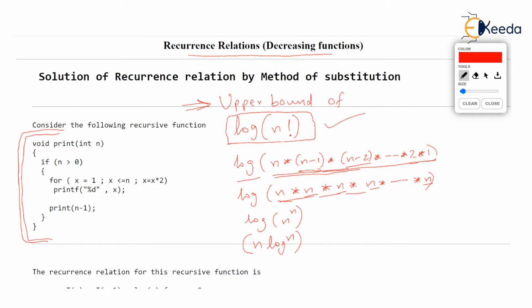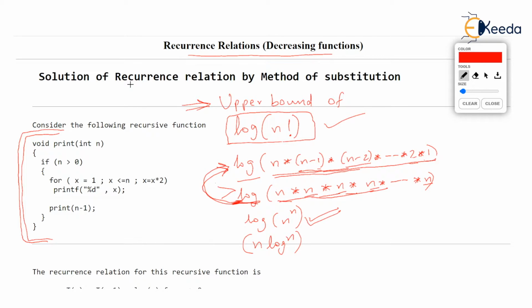So I hope you understand that this n into n into n, written n times, is surely greater than the previous. This log is surely greater than the previous log, because the value written in the bracket is nothing but n raised to n. It is not n factorial. Check this.